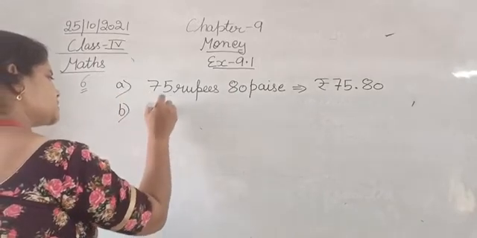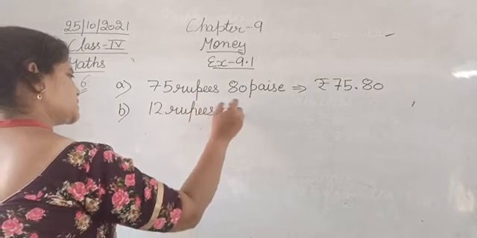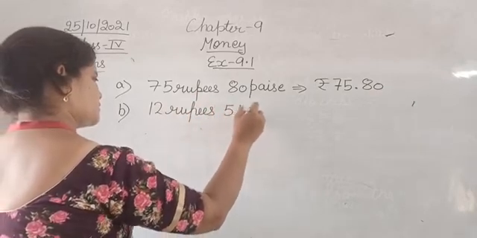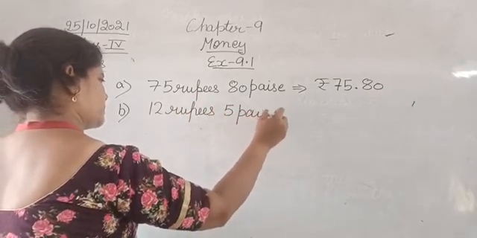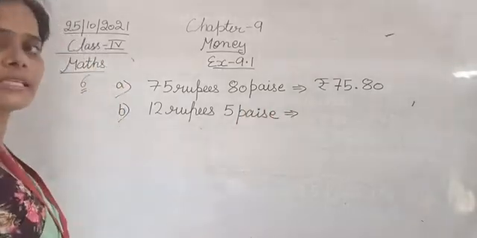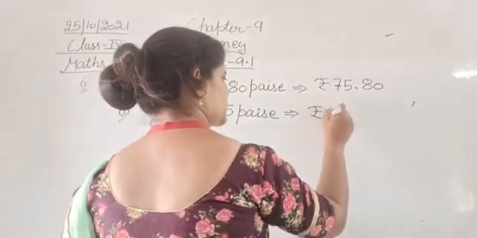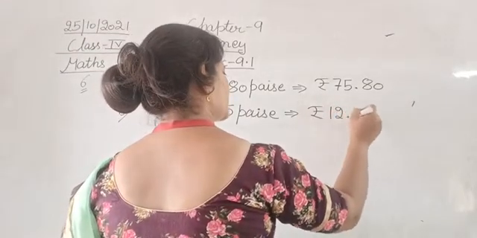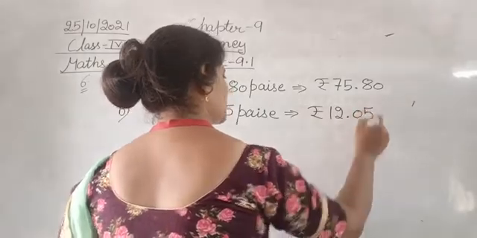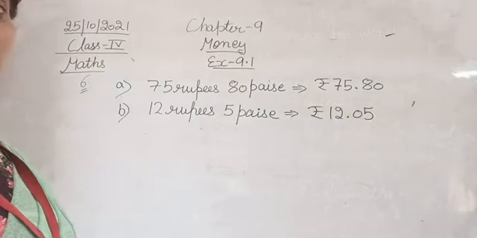That is 12 rupees 5 paise, which is equal to rupees 12.05.